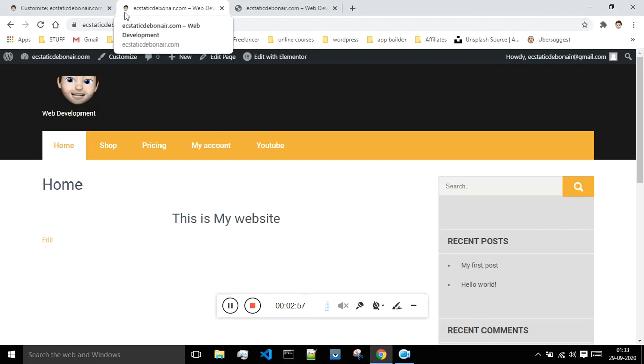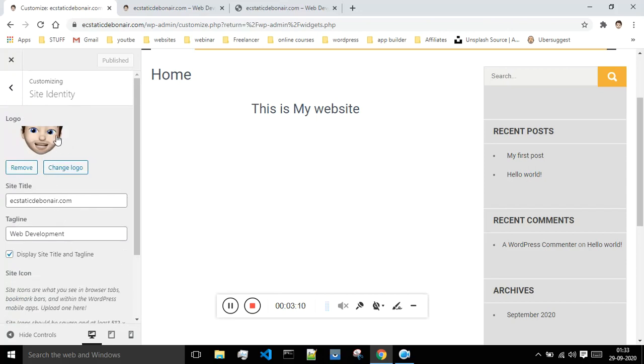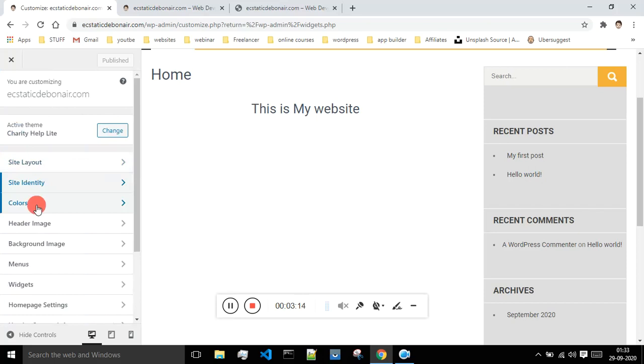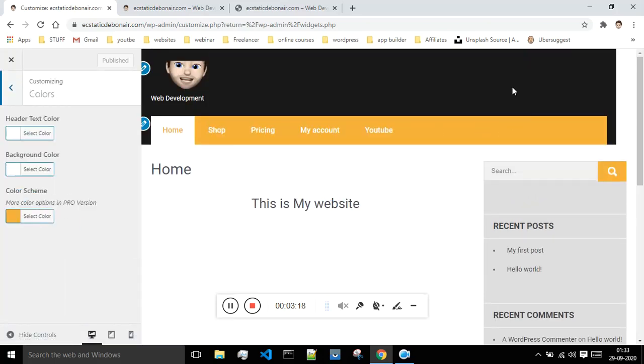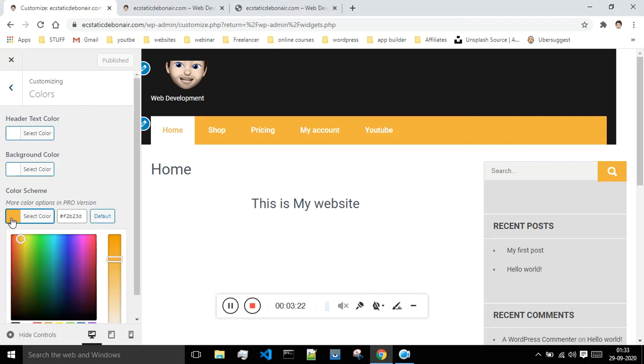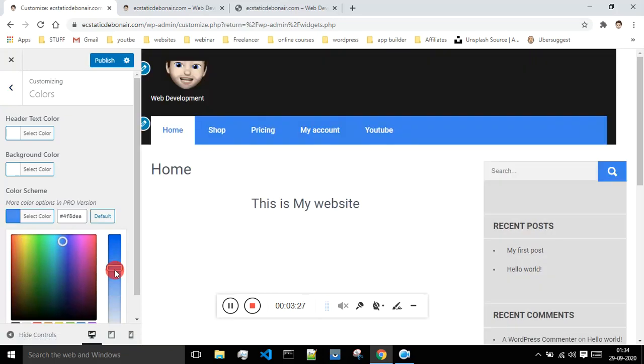Okay, so now as can be seen, this is my site logo which appears over here, and this is the logo of my website. So whatever logo you want to show over here, you have to upload it at this place. Okay, so this is all about our website identity. Next is colors. As can be seen, this is the black color, then we have this yellow color for our menu. If you want to change it to something like blue and all, then you can do that.